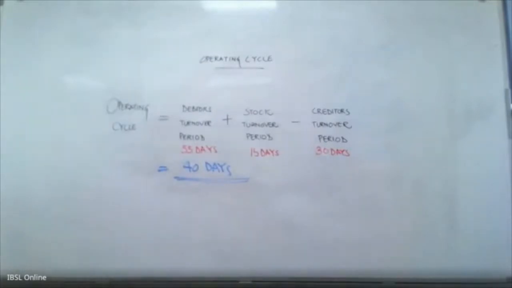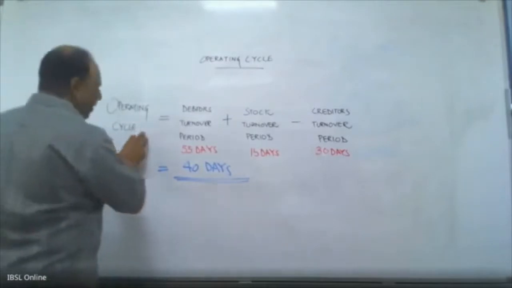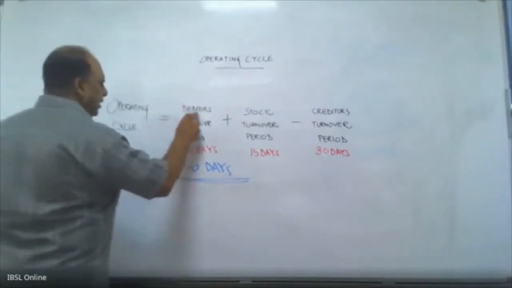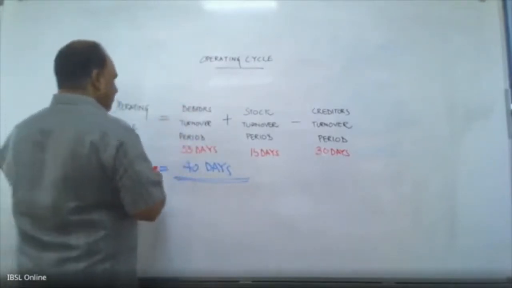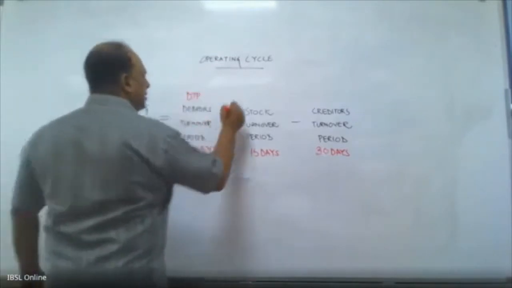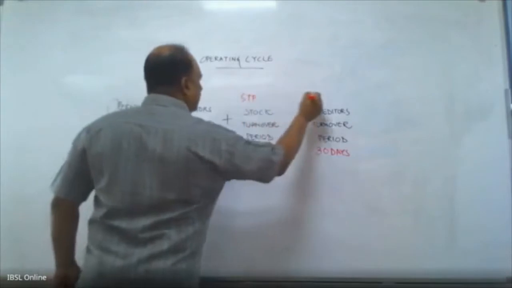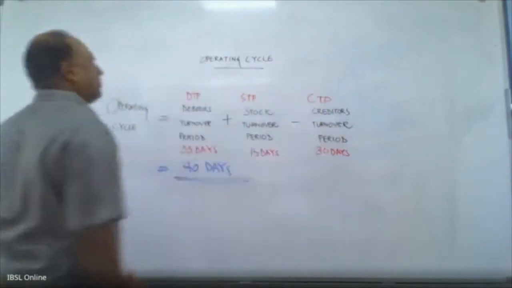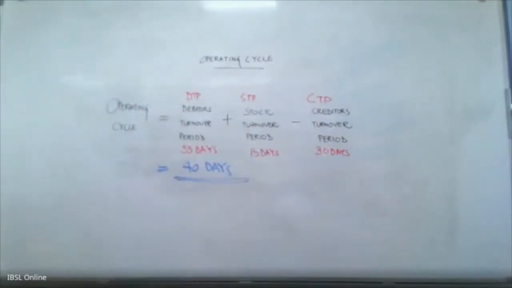But what we need to know now is what an operating cycle is. Operating cycle is debtors turnover period. We call this DTP. This is STP. This is CTP. DTP plus STP minus CTP is your operating cycle. Please take down. Very important.